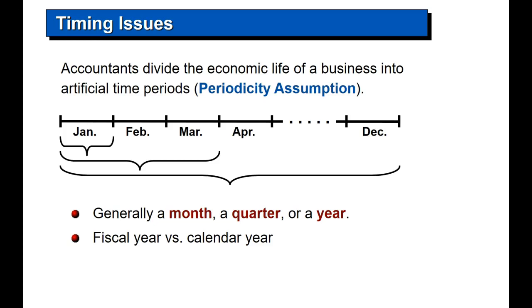Now, that is called a fiscal year, as opposed to a calendar year. A calendar year is January 1st to December 31st. A fiscal year starts the first day the company started business. Now, the fiscal year can be the same as the calendar year, but quite often is not. But nevertheless, the fiscal year is a 12-month period. It could be from March 1st all the way around to February 28th.